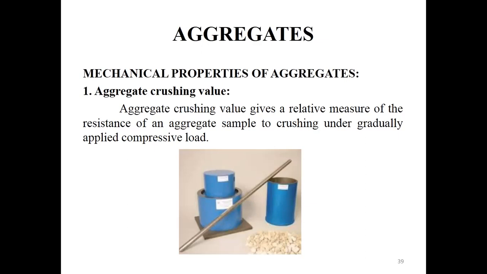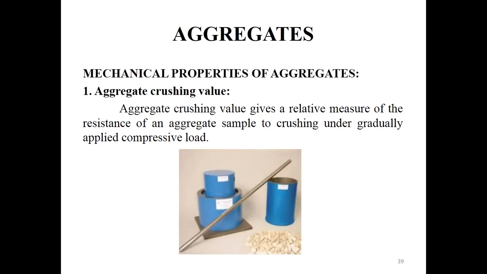Next, we add one more layer and again tamp for 25 strokes. This is repeated for all 3 layers of the aggregate. Now the net weight of the aggregate in the cylindrical steel cup is determined using a weighing machine. This is taken as WA, and this weight of aggregate is used for the duplicate test on the same material.